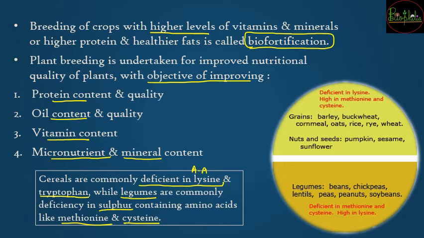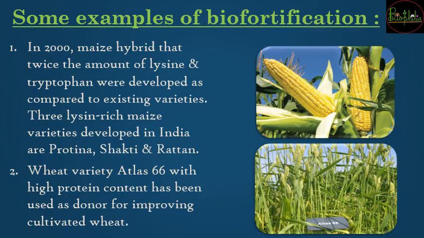So you can see here that lysine, which was deficient, has been included in many ways, and legumes, which were deficient in sulfur-containing amino acids like methionine and cysteine, have also been biofortified. Now there are some examples where, with the help of biofortification, improved varieties are available in the market.